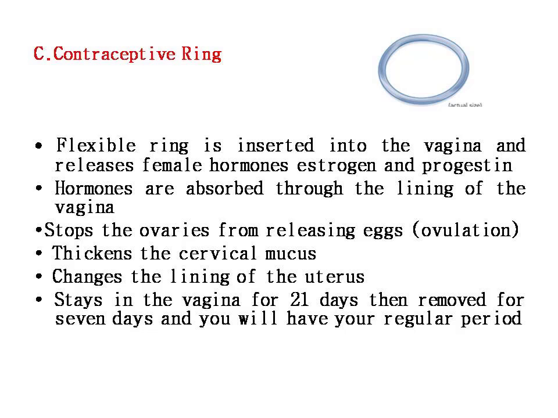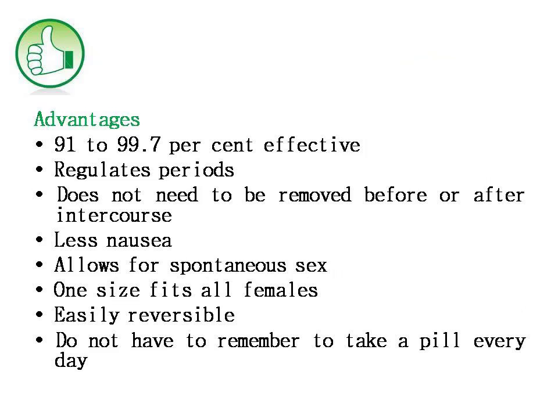Once you are using this kind of contraceptive ring, the hormones will stay in the vagina for 21 days. The ring is kept in the vagina for 21 days, and then it is removed for 7 days. In those 7 days there will be a chance of your regular period. Those who are using this kind of contraceptive ring must feel comfortable to insert and remove the ring on their own.